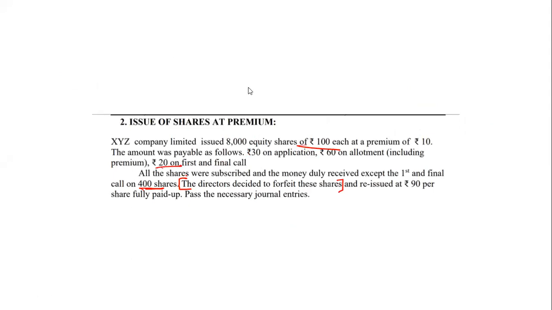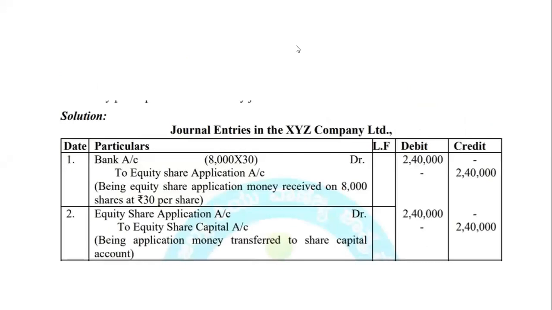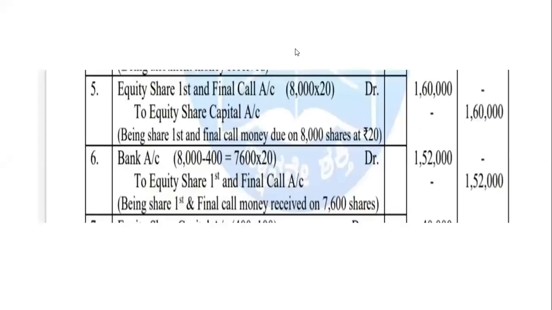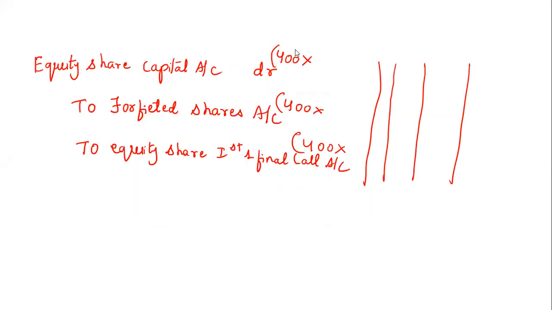Remember that. Yeah, please unmute someone. Capital account rate is 100. First and final call rate is how much we saw now? What is the first and final call rate? Tell me someone. Niharika. 20. Very good.